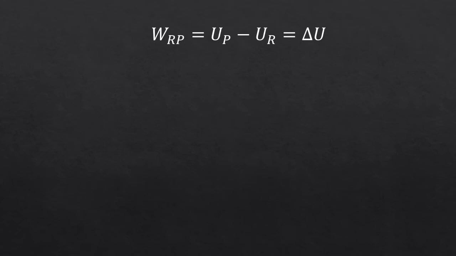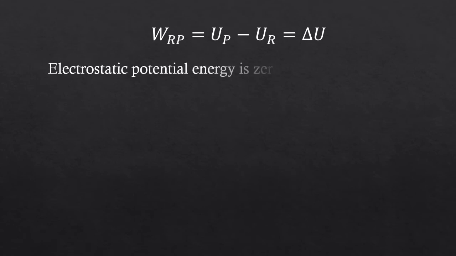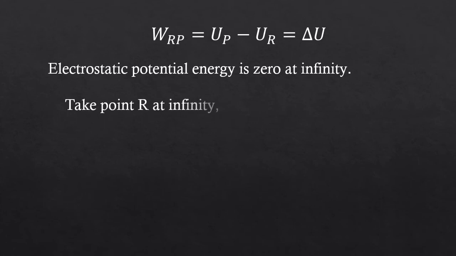So for that we are going to make the point R to be infinity, or we will imagine that the electrostatic potential energy is 0 at infinity. So we'll take the point R at infinity. So what will happen in this expression? The point R is infinity, or we are taking the charge from infinity to the point P. So the work done will be W infinity P. That will be equal to U_P minus U infinity. So U infinity we have assumed to be 0. So we will get U_P.